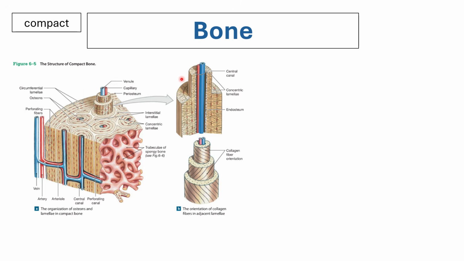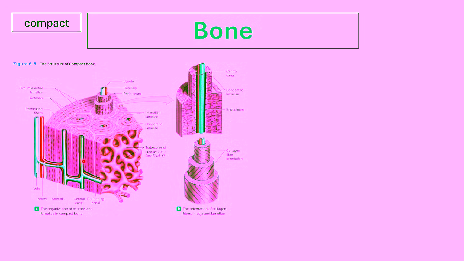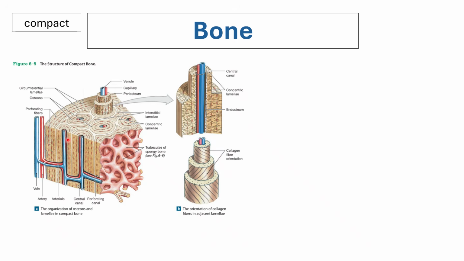So the compact bone doesn't have to have spaces because it is mostly for the supportive and integrity function of the bone. So it has different parts. And as we said earlier, unlike your cartilage, which is not supplied by blood vessels or the nervous system, that's why cartilage has difficulty regenerating.